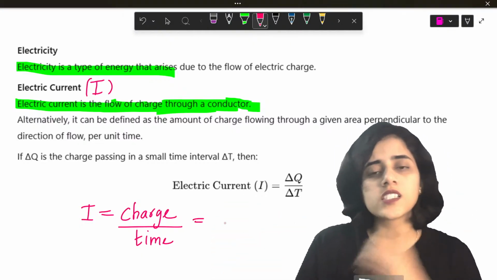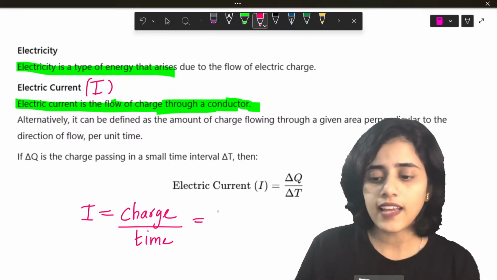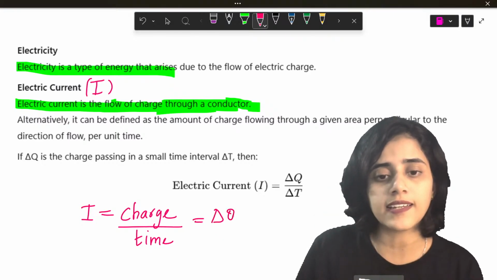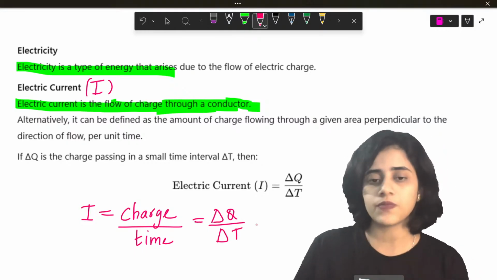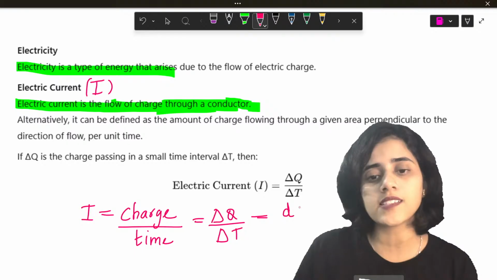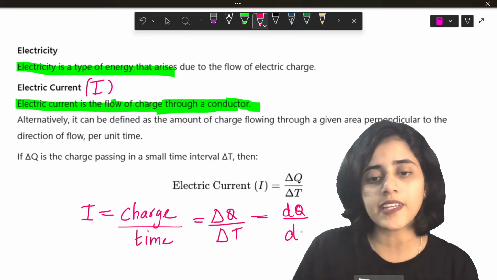Now let's say a small amount of charge is carried, and let's say the small amount of charge is delta Q, and the time interval is delta T. Now this can also be written as dQ by dt.